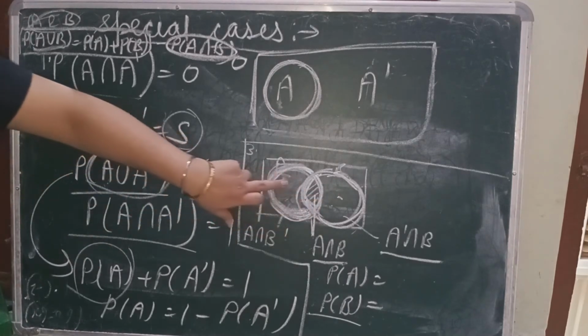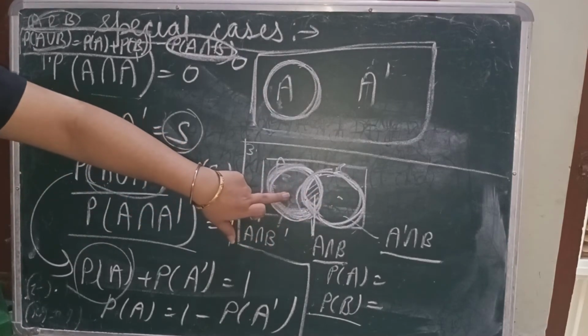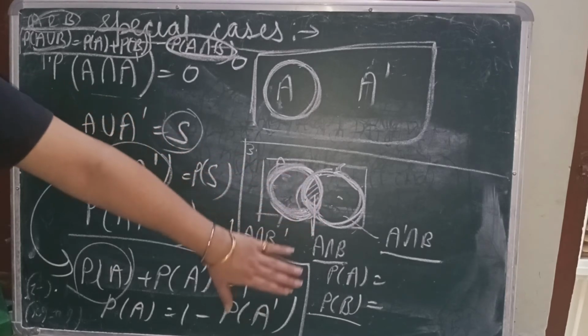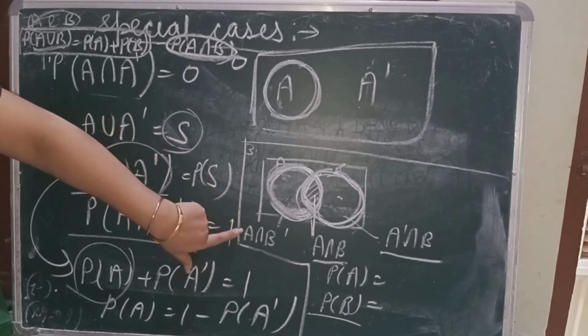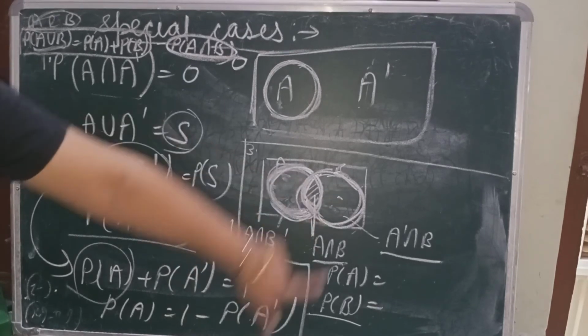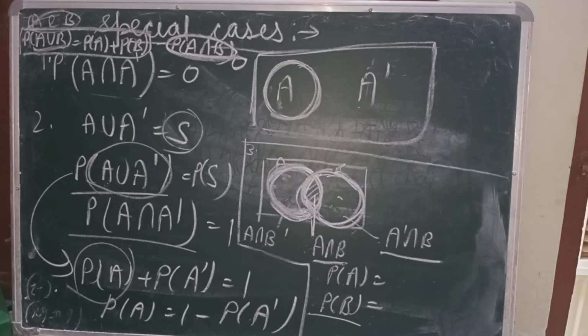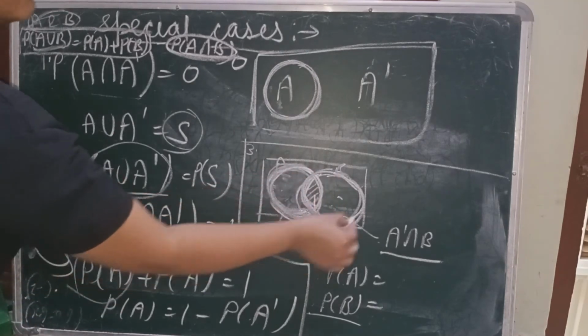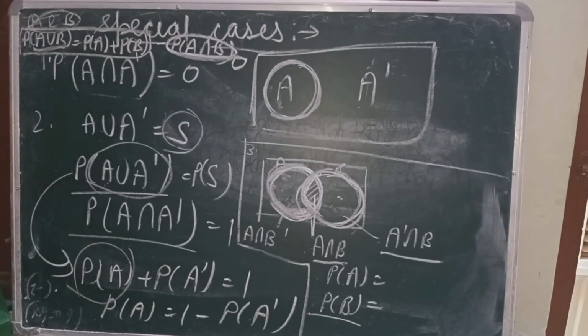These two are not mutually exclusive events. Something is common among these, so we can divide it into three parts. The first part is A intersection B complement, the second part is A intersection B, and the third one is A complement intersection B. So if they are asking for A, we can add up these two. If they are asking for B, we can add up these two parts.